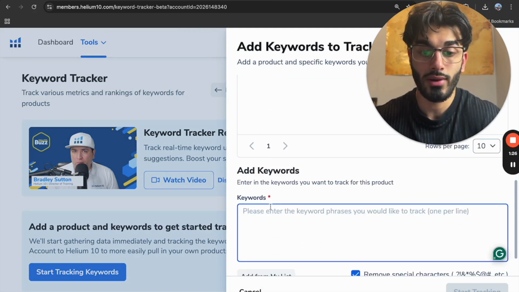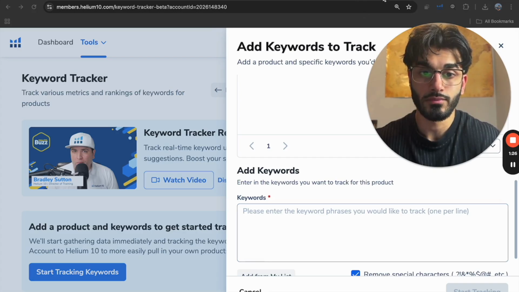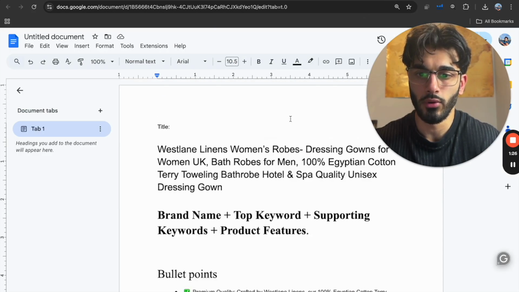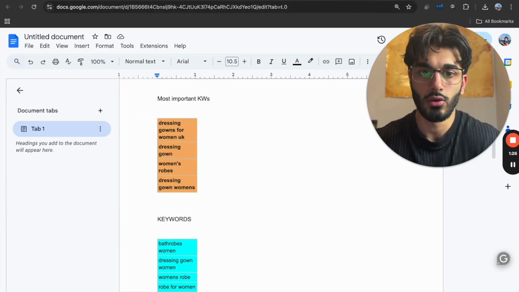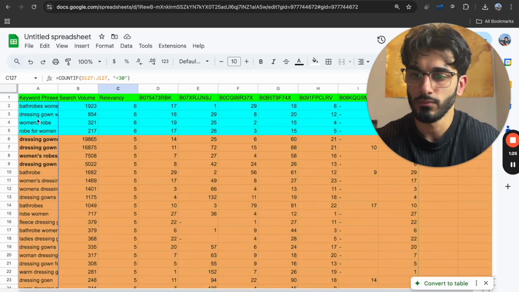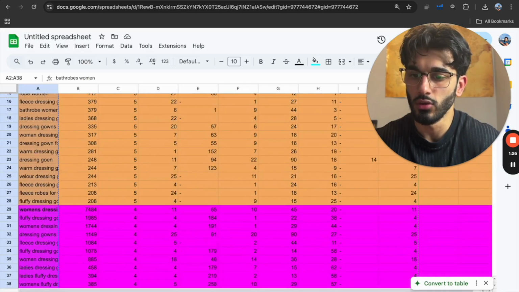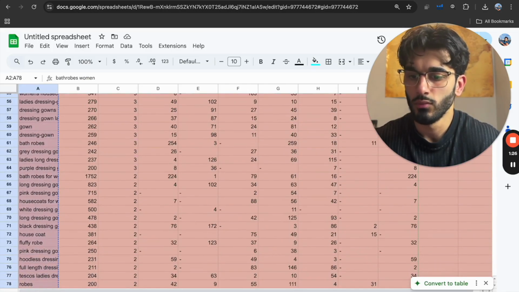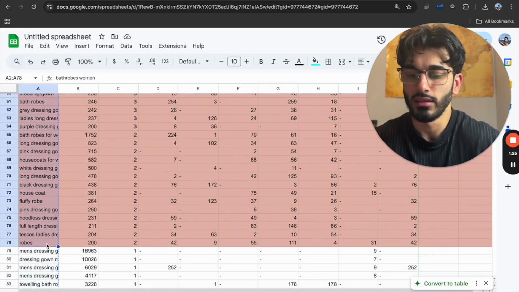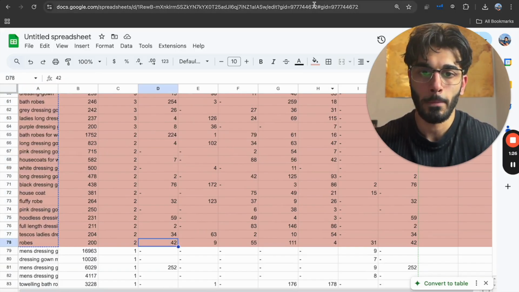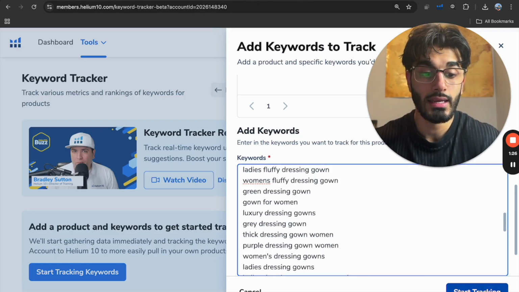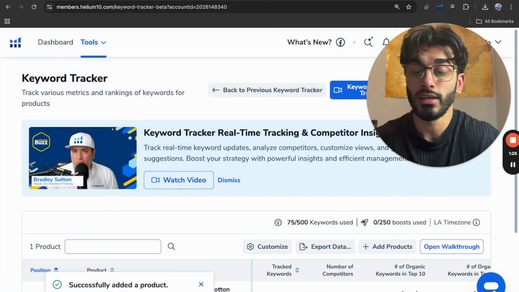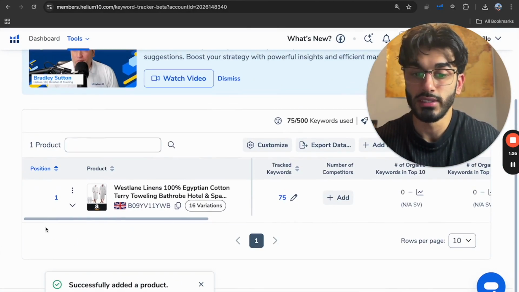Now what we want to do is add all of our keyword phrases. For example, the ones we put over here are the ones that are most important for us, but we can just go back here and track all of these keywords. We can copy and paste all. Let's go up to 78, the ones that are the most relevant. We're going to go back into here and enter all these keywords separately. It's going to start tracking.